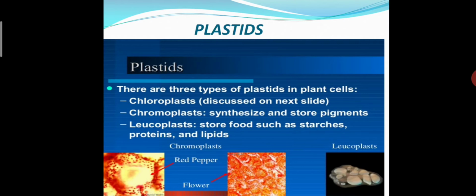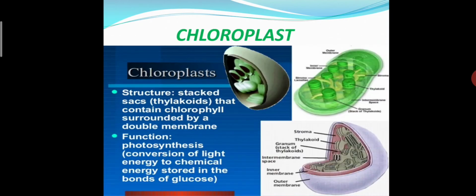Yes, we all know that in chloroplast, one pigment is present, that is called chlorophyll, and that chlorophyll is responsible for the green color of plants, plus it takes part in photosynthesis also. Okay, chromoplast synthesizes and stores pigments, and leucoplast stores food in the form of starch, protein and lipid.